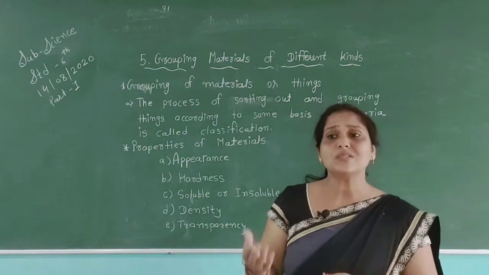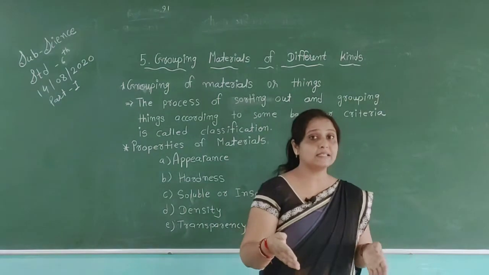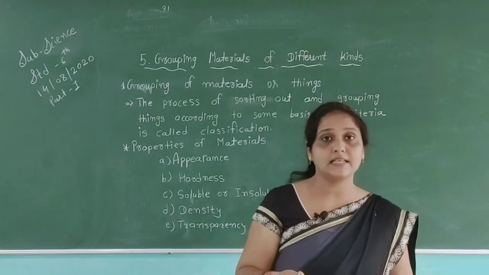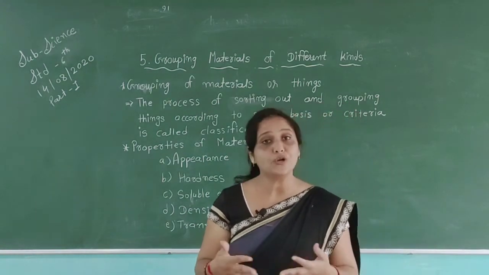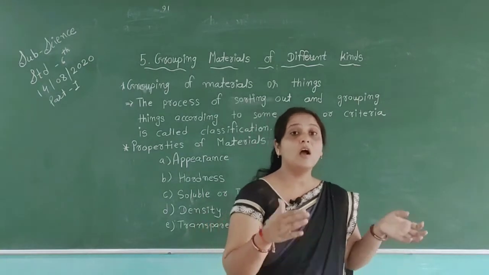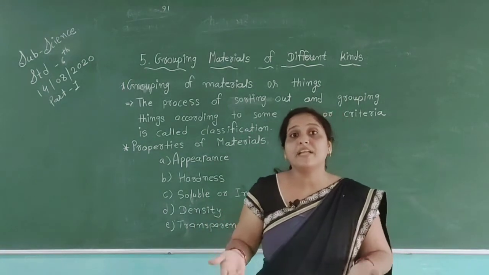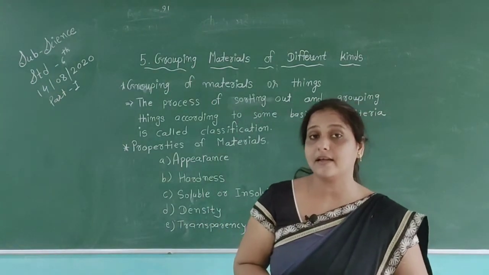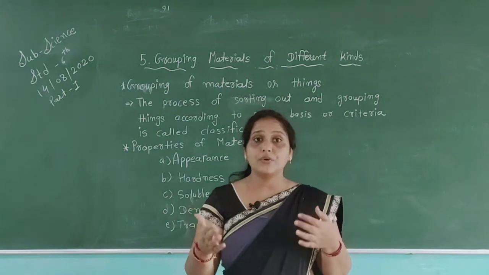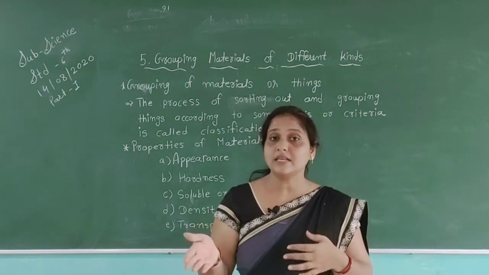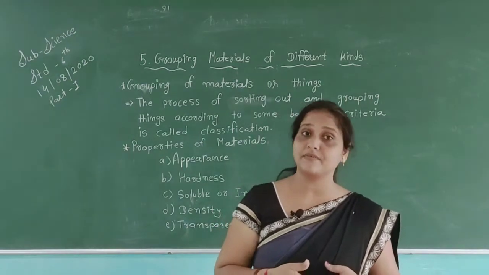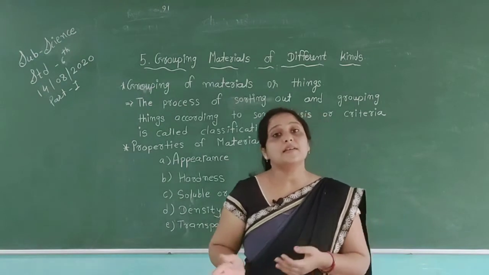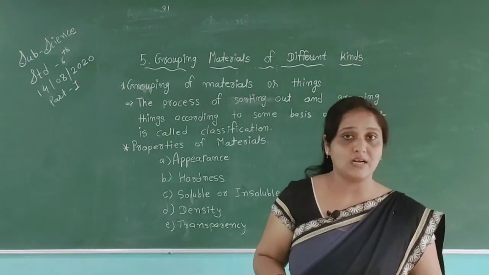Then we can also see this in all the things we use in our life. Some things are living things, some things are non-living things. You have already learned about living and non-living things. Living things are the things which can breathe. And non-living things are the things which cannot breathe. You have already discussed these things in your previous lessons and previous class also. So you can easily classify which thing is living and which thing is non-living.